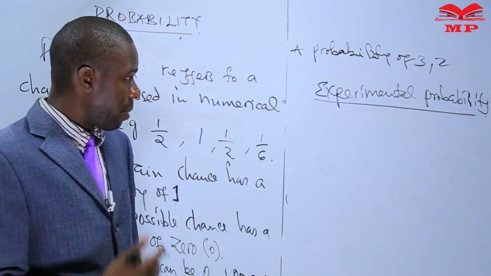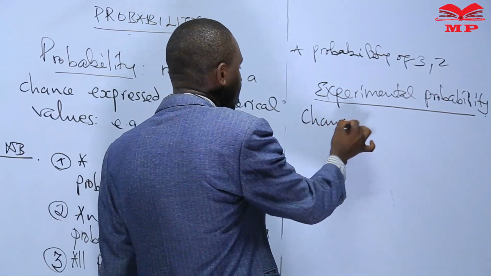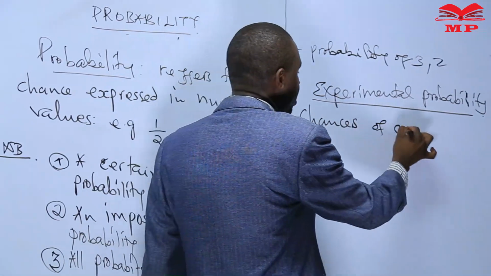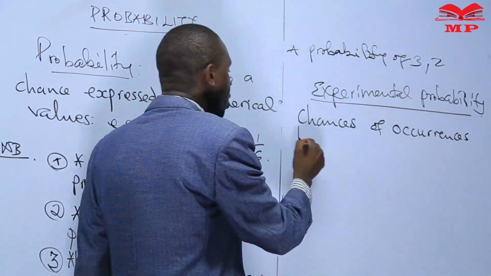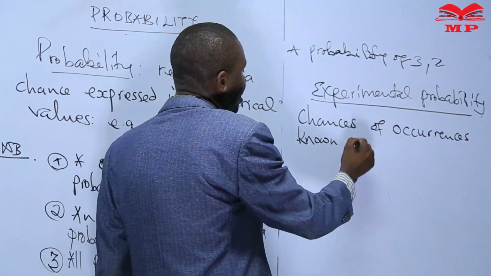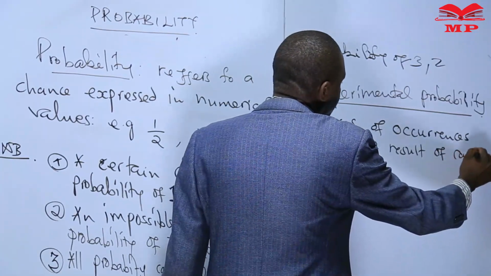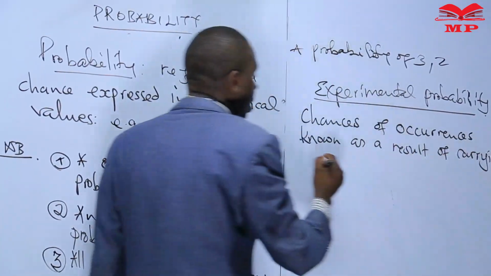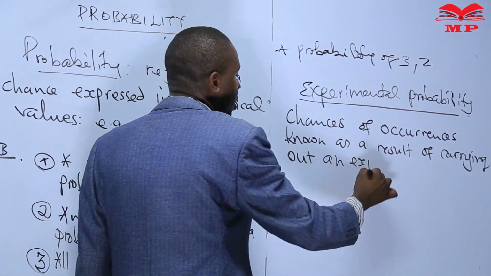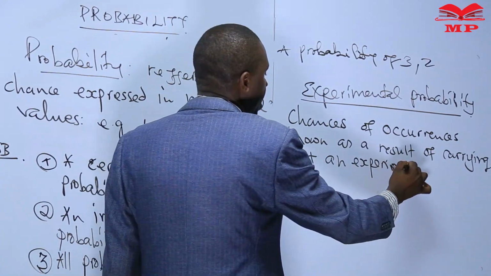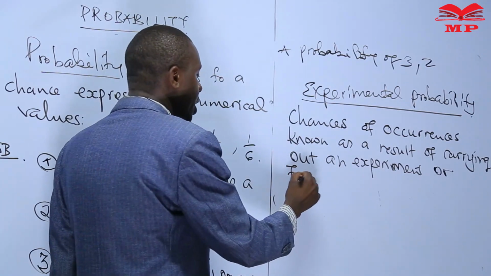Now, experimental probability, as the name suggests, is chances of occurrence known as a result of carrying out an experiment or from experience.